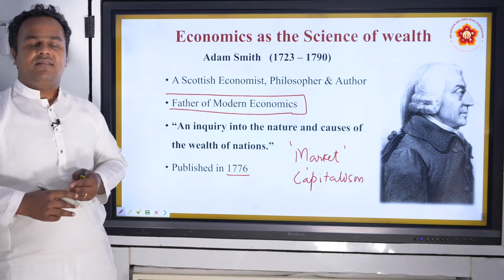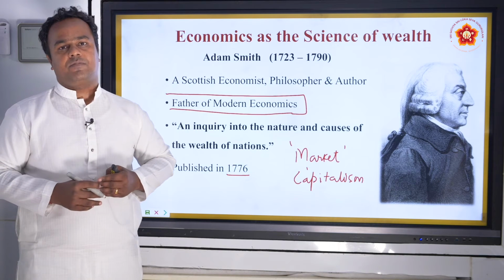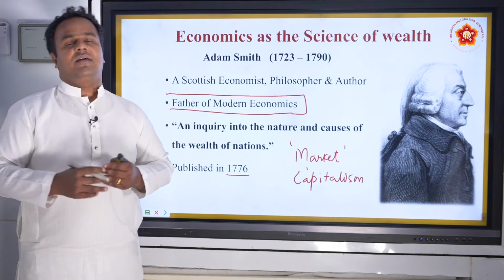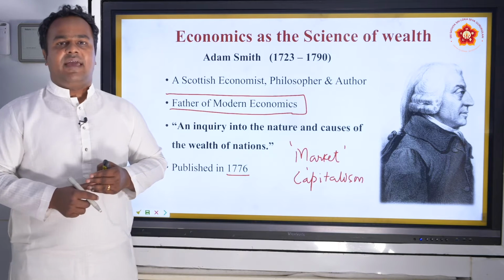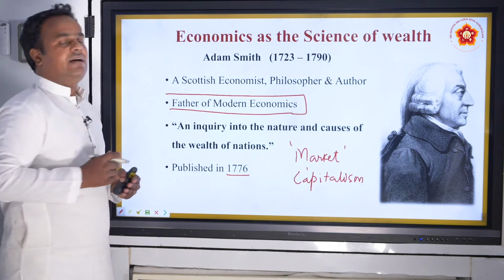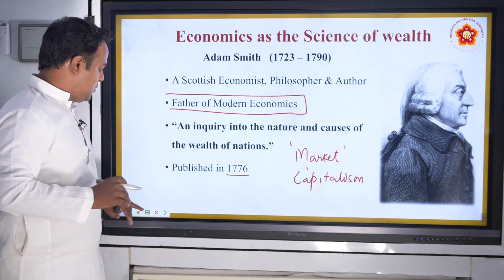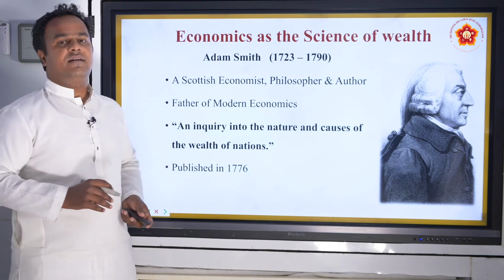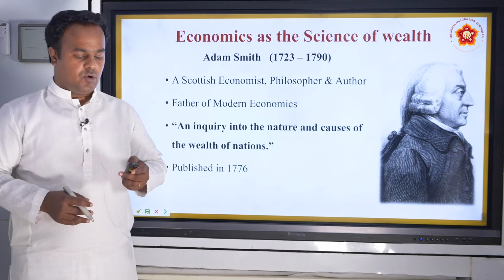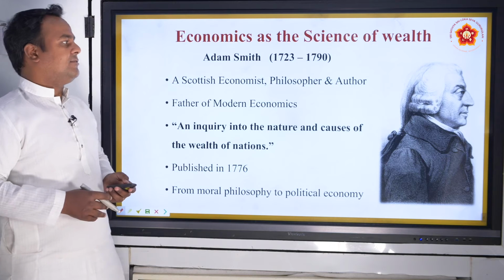He influenced Karl Marx, who came up with the idea of communism, and many such thinkers. That is why the Western world considers him the father of modern economics. I hope you are clear why he is considered the father of modern economics. And he defined economics as a science of wealth.